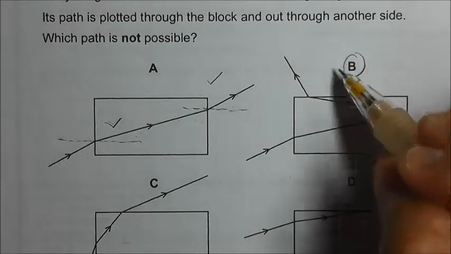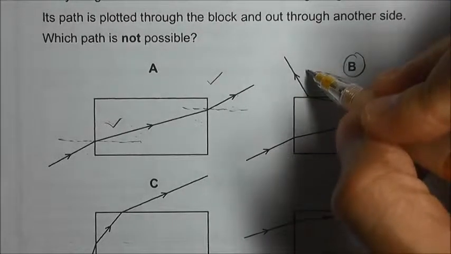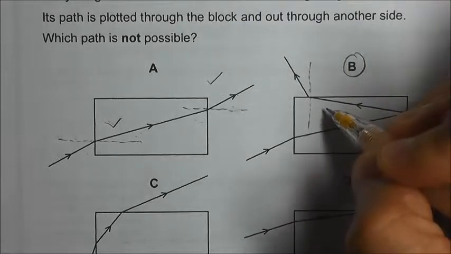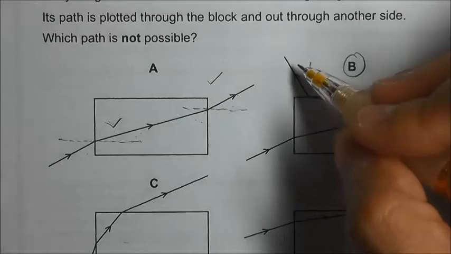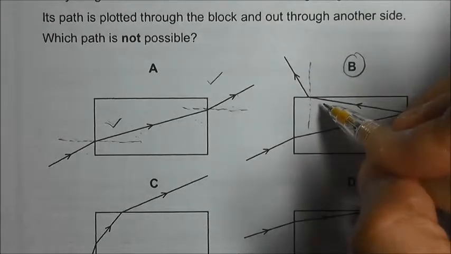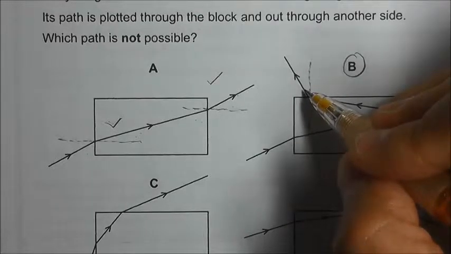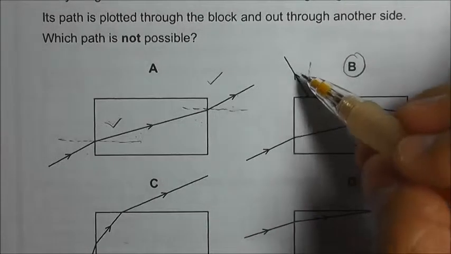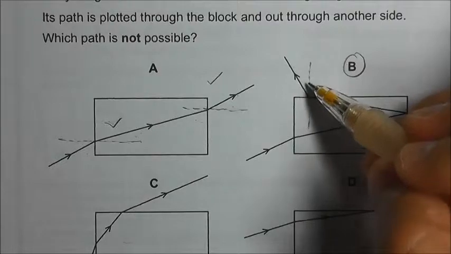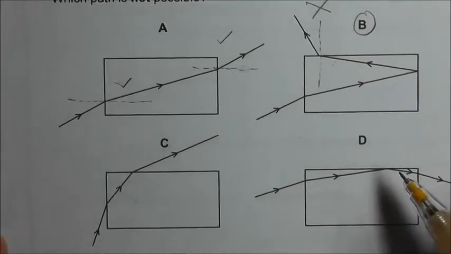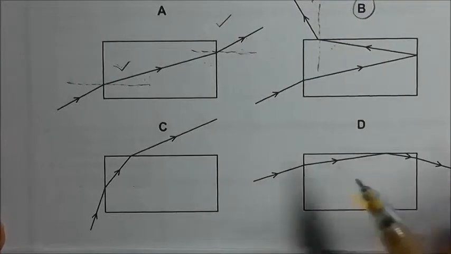Let's zoom in to the part where it is incorrect. Looking at this portion here, the light ray is moving from glass to air. From an optically denser to a less dense medium, it is supposed to bend away from the normal, whereas in this case it is bending towards the normal. So this is incorrect. Now let's still look at options C and D.